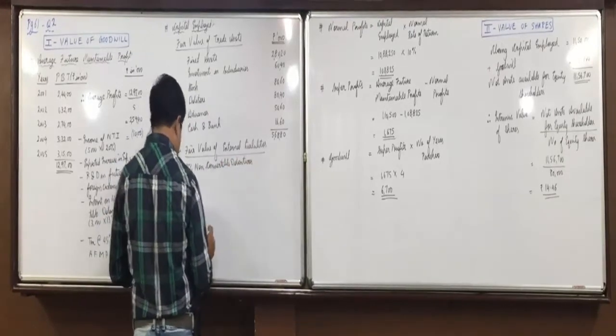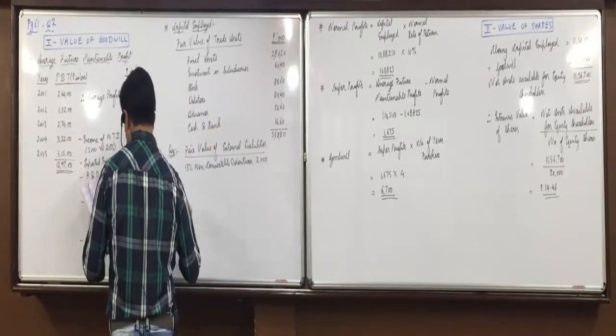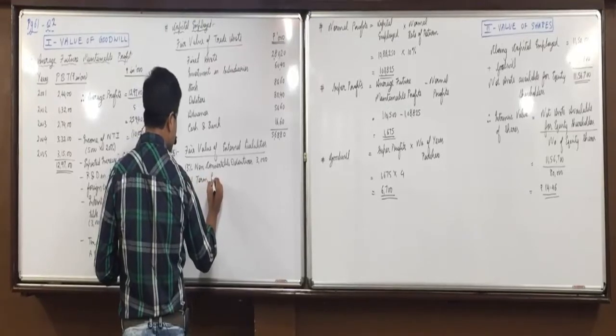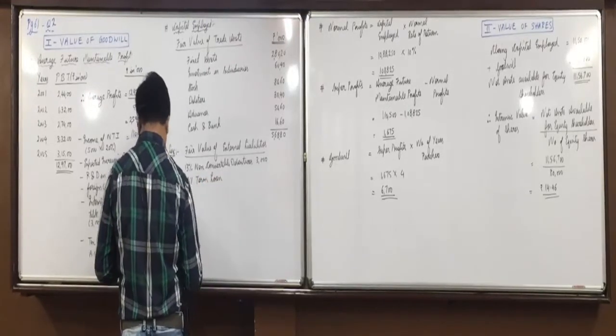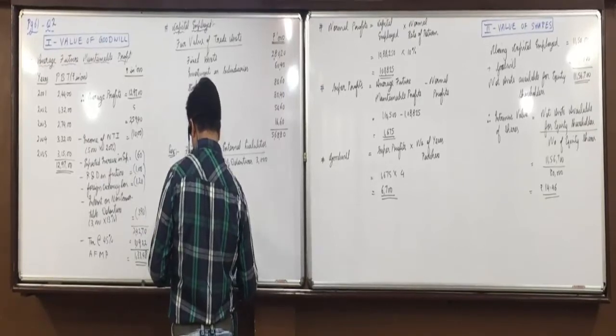So instead of 6,000 we will include 3,000. 18% term loan 4,000.